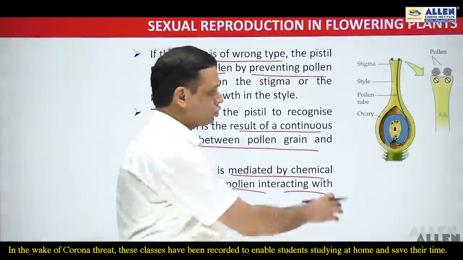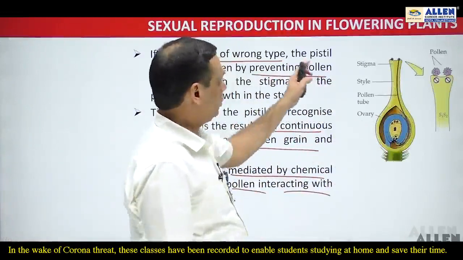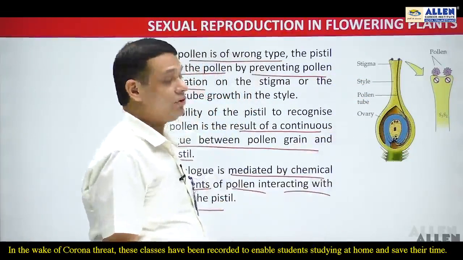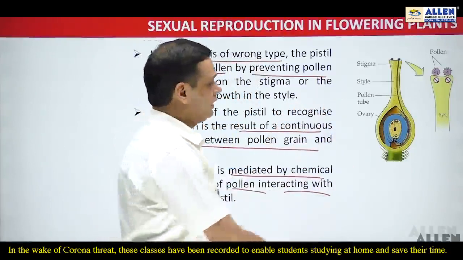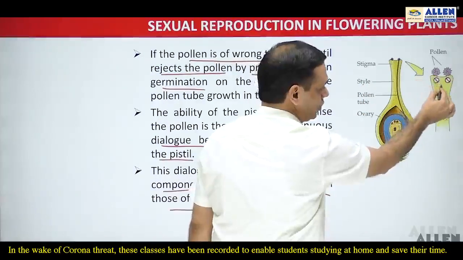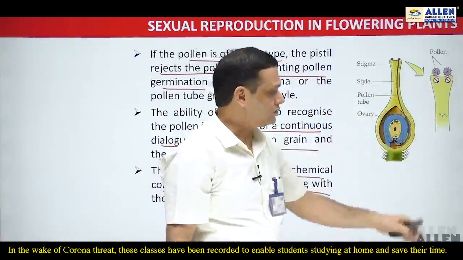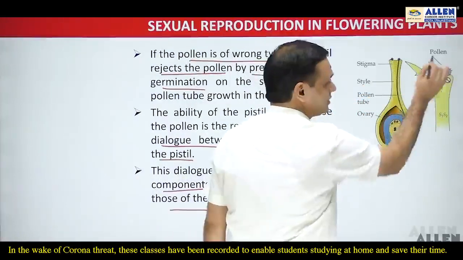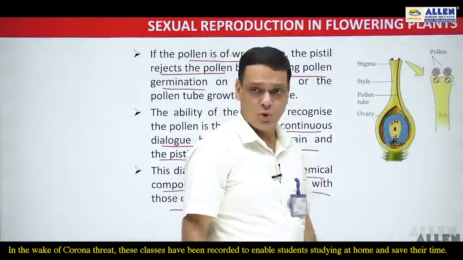This is the diagram which shows the wrong type of pollens reaching over the stigma. It is a case of self incompatibility which we have already discussed. For example, if these are the pollen grains which reach over the stigma, and such pollens are the self pollens of this stigma, but this stigma treats them as incompatible in nature. Means the stigma rejects those pollen grains.